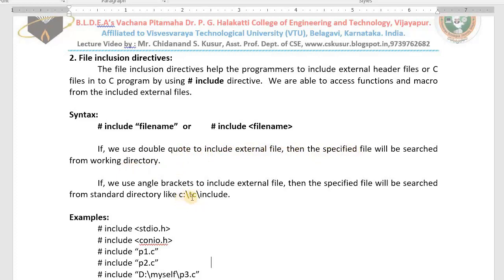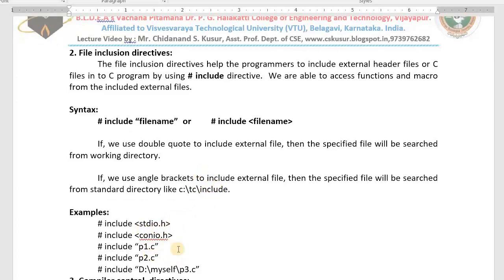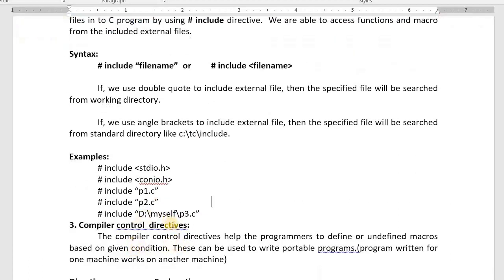The C drive has the TC folder, Turbo C. In Turbo C, bin will be there, and include will be there. Most of the time the working directory will be bin. p1.c is in bin, so you can use it. p2.c is in the bin folder, so you can use it. But header files are there in include, that's why angle brackets. But I saved my p3.c in the D drive, myself folder. You can access it by giving the entire path.